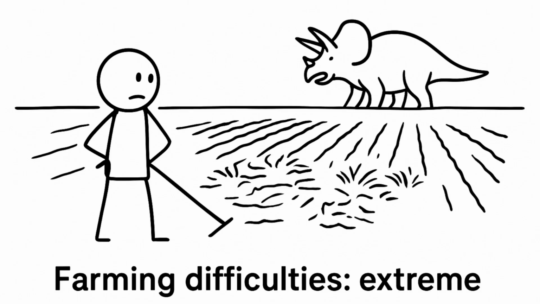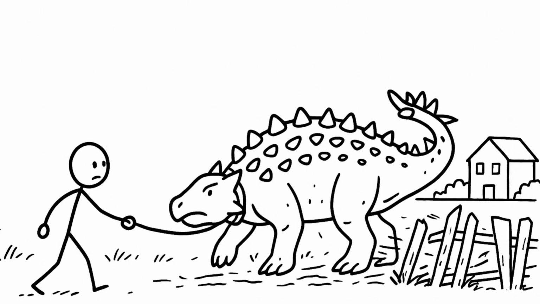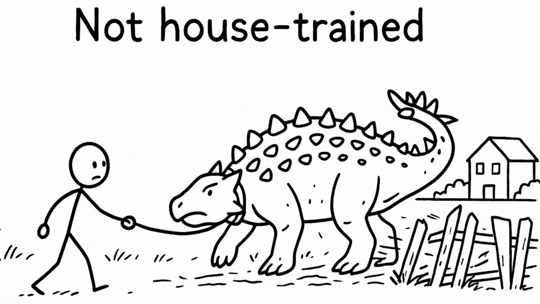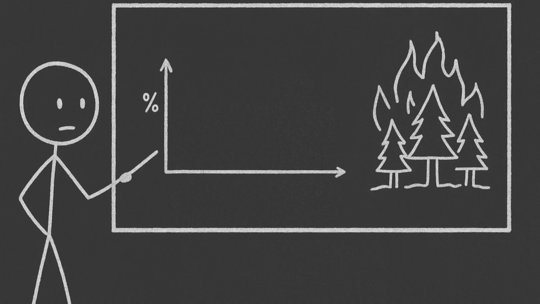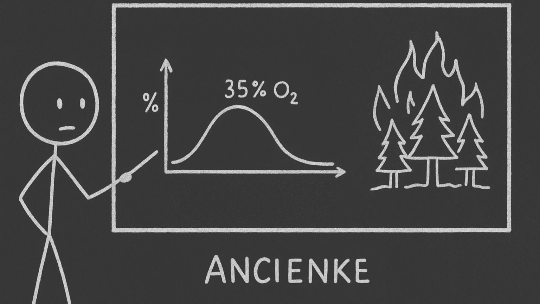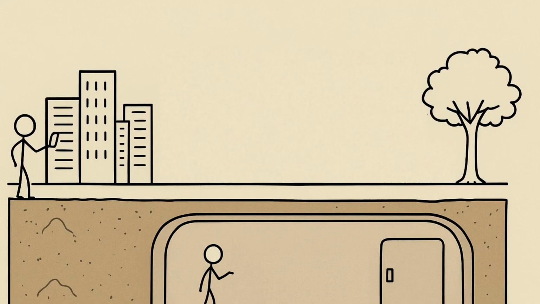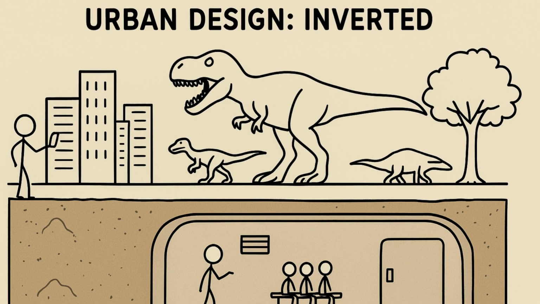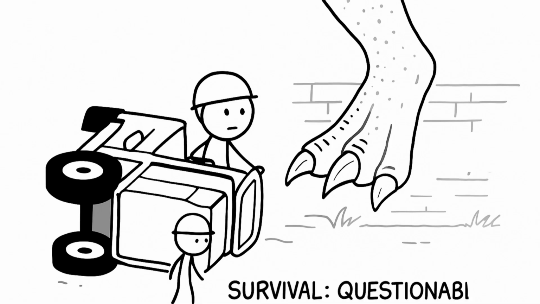Triceratops just trampled the wheat field. Domestication? Not likely. Dinosaurs? Terrible pets. Even the air's different. More oxygen back then means fires go wild. Cities would need bunkers, not buildings. Basically, we'd survive, but barely.